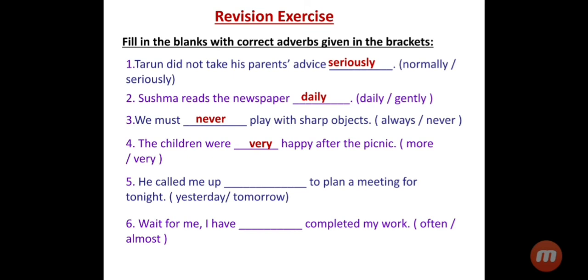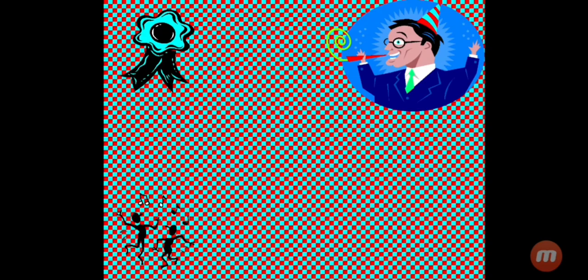The fifth sentence. He called me up dash to plan a meeting for tonight. The words are yesterday or tomorrow. And the correct answer is yesterday. He called me up yesterday to plan a meeting for tonight. In sixth sentence, wait for me. I have dash completed my work. The words are often or almost. Answer is almost. Wait for me. I have almost completed my work.